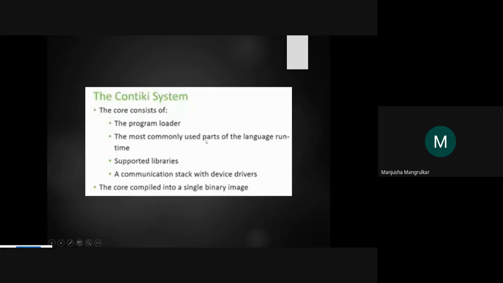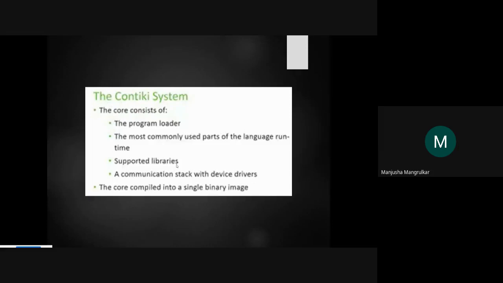The most commonly used part is the language runtime, which means whatever language you develop the program in. It supports all the libraries. Your operating system is developed using libraries; for example, to create a task there is a header file.